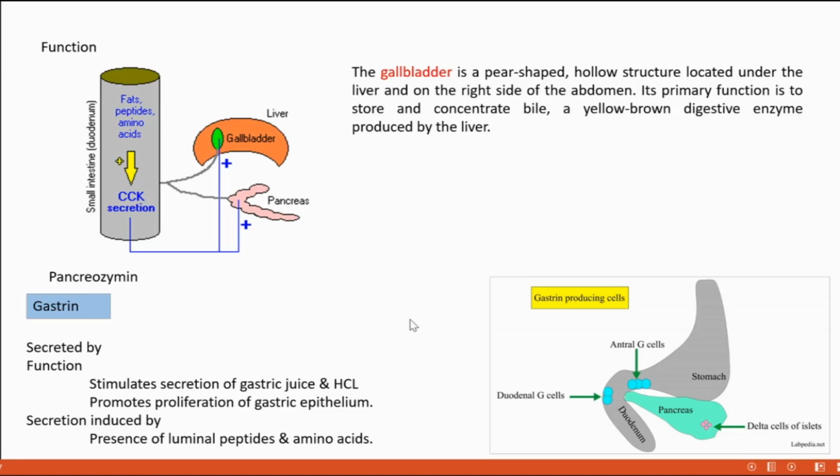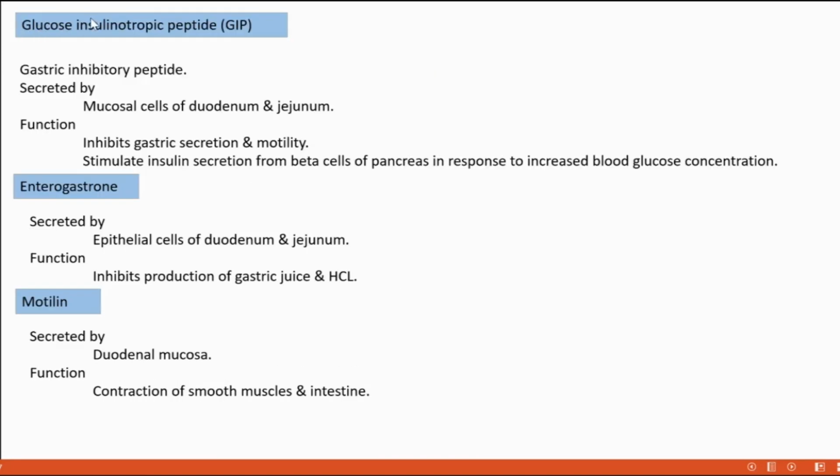Okay, next, glucose insulinotropic peptide, GIP in short form. It is an inhibitory peptide hormone. All the others are stimulatory; here it is inhibitory. It is secreted by the mucosal cells of duodenum and jejunum. Jejunum, which part? Small intestine: duodenum, jejunum and ileum. So it is secreted by the mucosal cells of duodenum and jejunum.